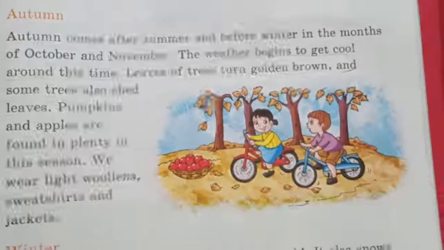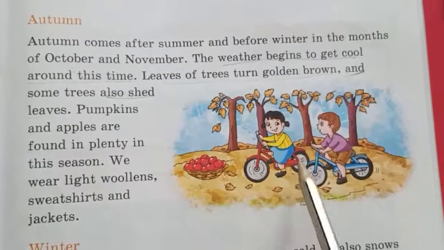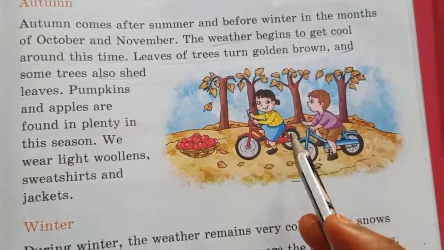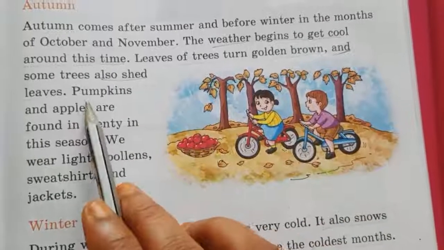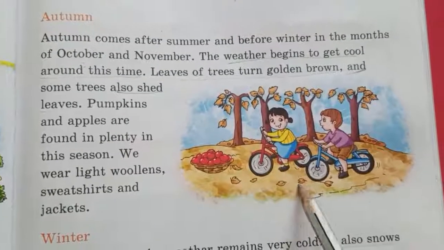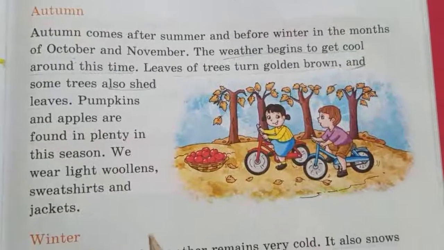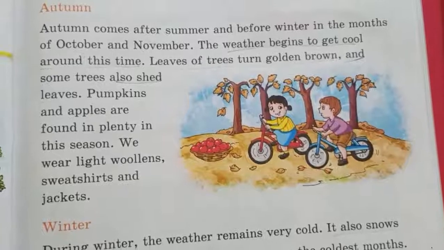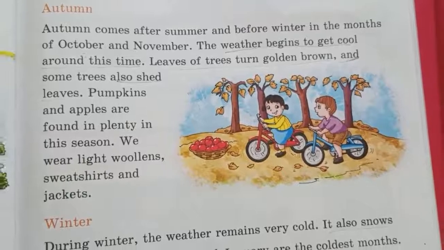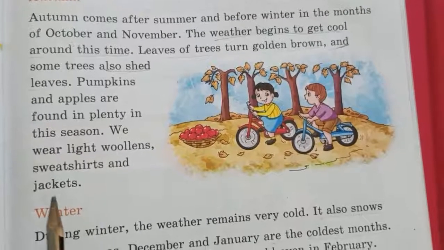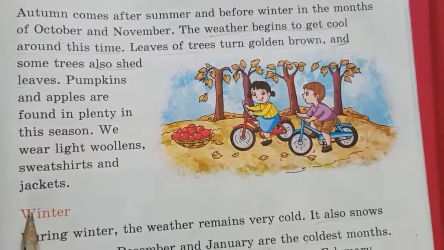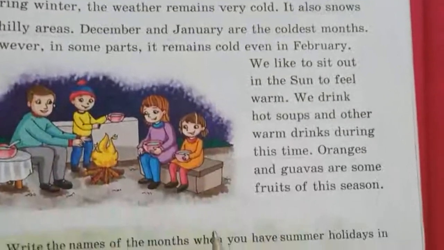Is it clear, children? So here in autumn season, the trees shed their leaves. And pumpkins and apples are the fruits of this season. Is it clear, children? And we wear light woolen clothes because the weather will be somewhat cool. So we will be wearing light woolen clothes like sweaters, shirts and jackets. Is it clear, children?